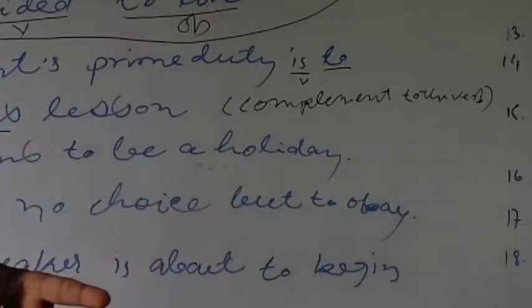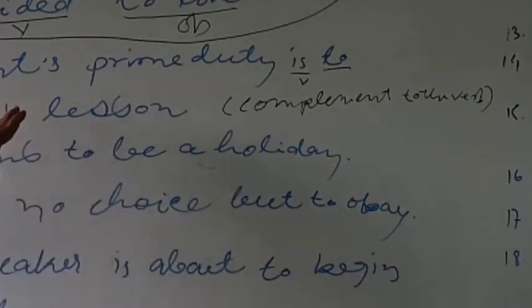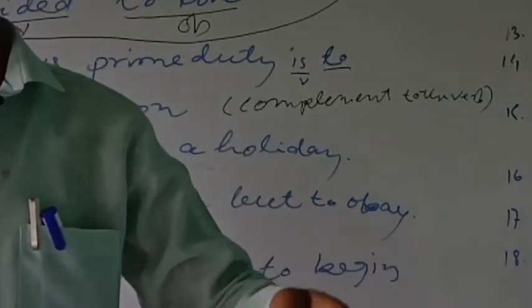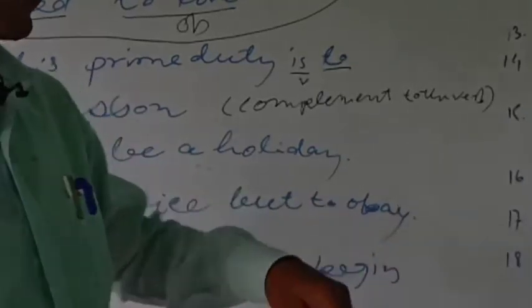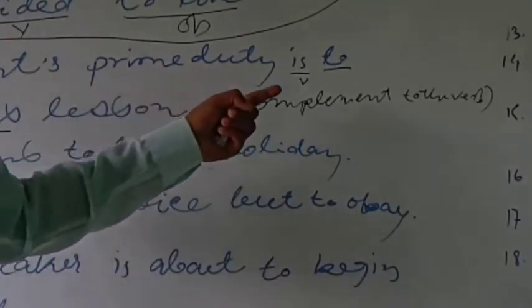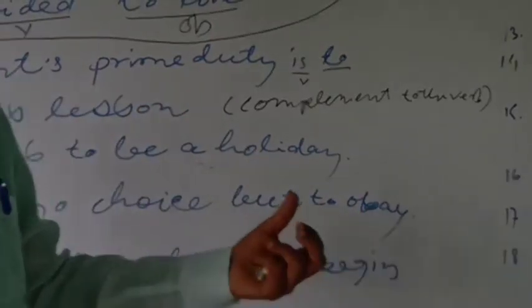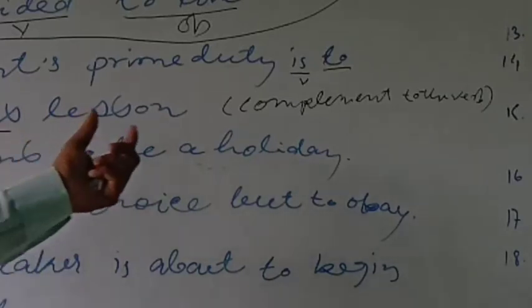You know, complement means the part of a sentence that is used in order to complete the sentence. Without writing this, the sentence would be incomplete. If after saying "a student's prime duty is" I don't say anything more, it would be an incomplete sentence. In order to complete the sentence, we write this part: a student's prime duty is to learn his lesson. So to learn is the complement to the verb.